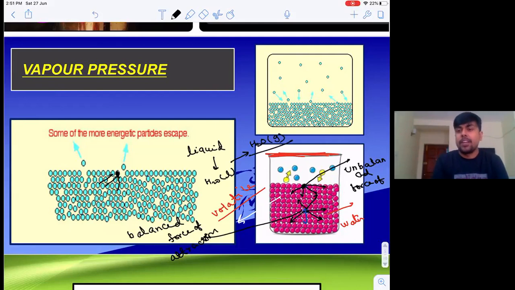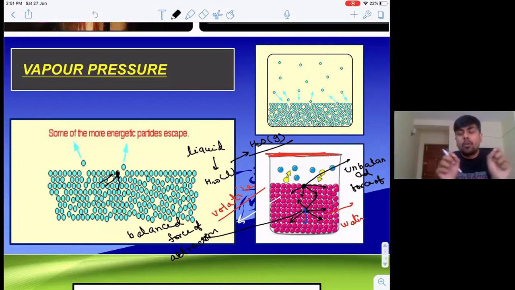Now what will happen? It will start moving, and during this process it will collide with other molecules and also collide with the walls of the container, right? Now tell me one thing, whether this collision will be elastic or inelastic. The collision will be totally inelastic, right? And we know that there is energy loss in an inelastic collision.